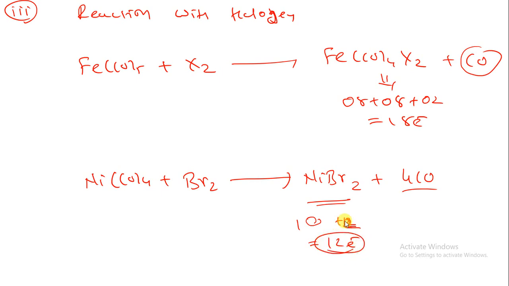So this is not following the 18 electron rule, but we can produce NiBr2 by the reaction of Ni(CO)4. So here I can put these two reactions, Fe(CO)5 or Ni(CO)4. In examination you can also write down one of these equations for the preparation, the reaction of the metal carbonyl with the halogen. So now let us take one more example, that is action of nitrosyl.